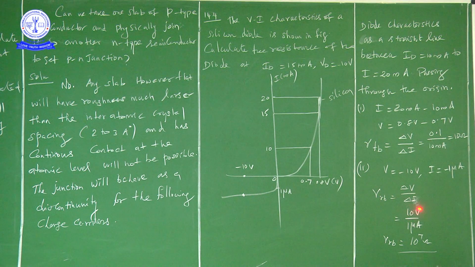But it is available in volts, and it is in microamps. Okay. So that is equal to 1.0 into 10 power 7 ohms. So anyhow 1 into 10 power 7 means 10 power 7 only will come now, right. So the answer is 10 power 7 ohms, okay, right.